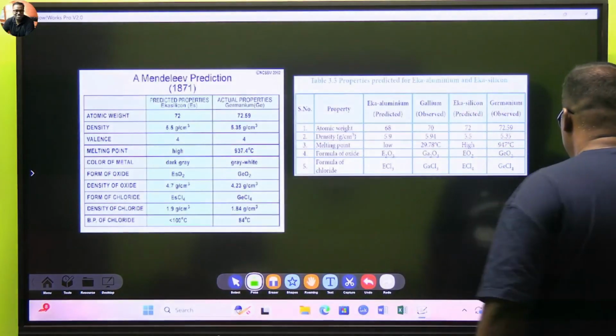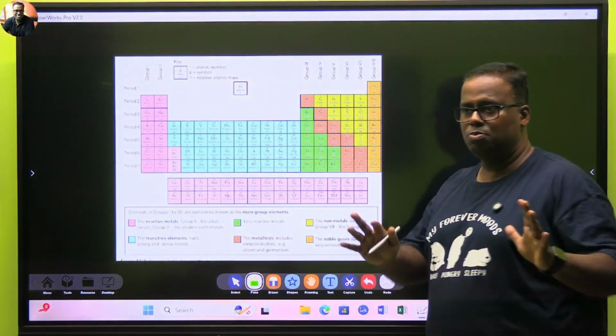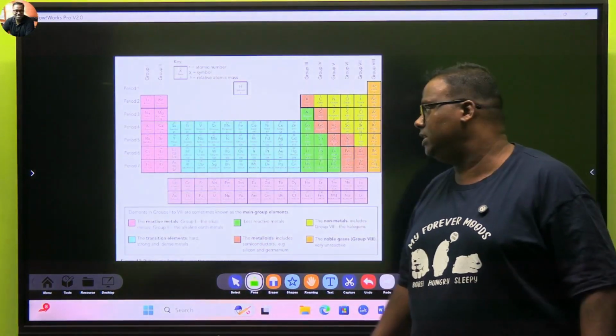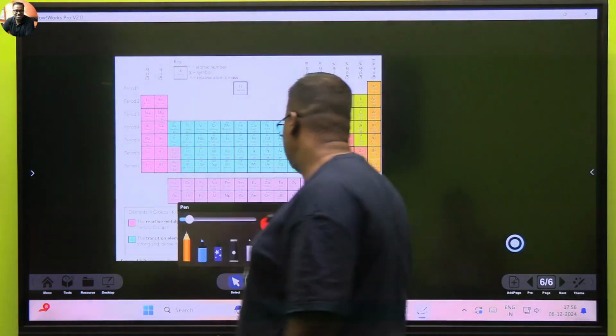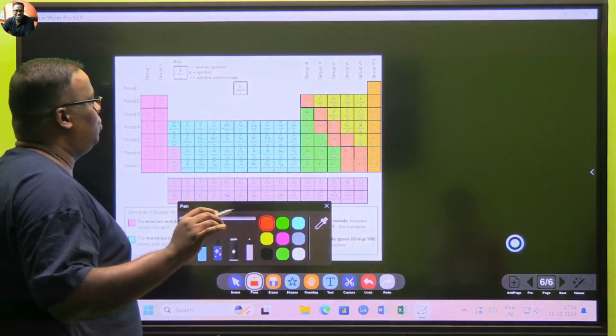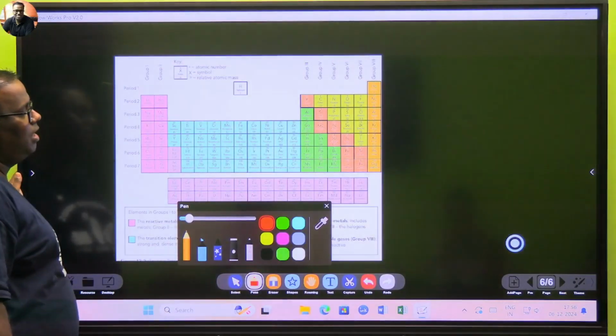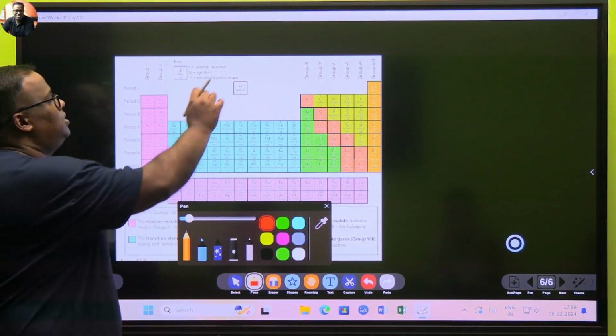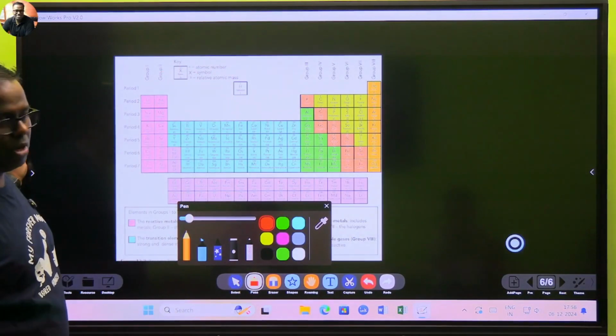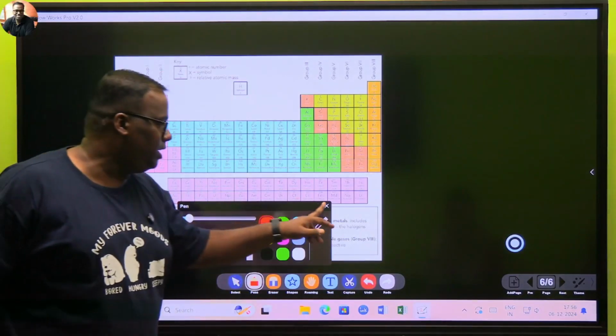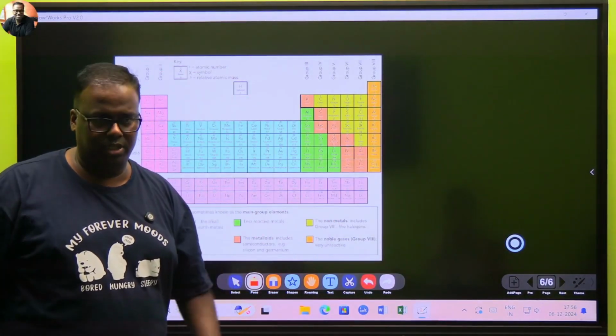Now in the modern periodic table also you will have a small cultural issue. Though you have studied this, it has been started in your school. So I'll first tell you what the cultural issue is. The position of hydrogen is never clear. Hydrogen is always shown separately in all good periodic tables.